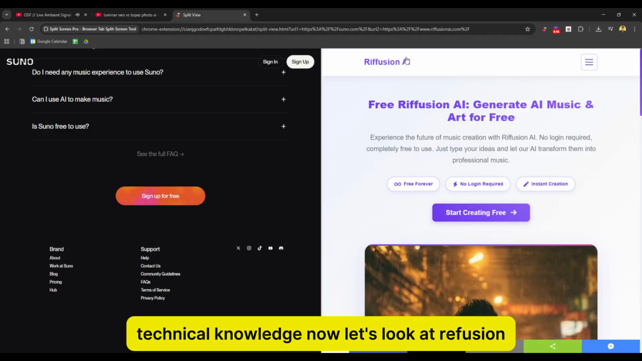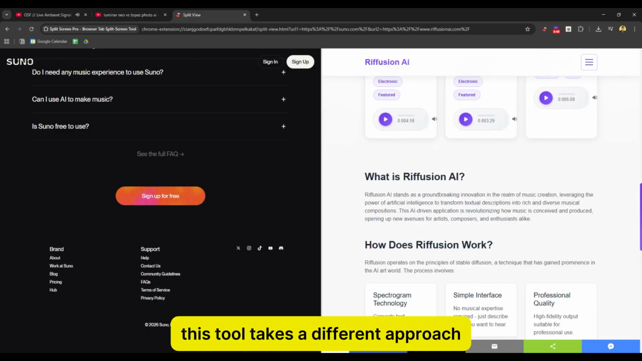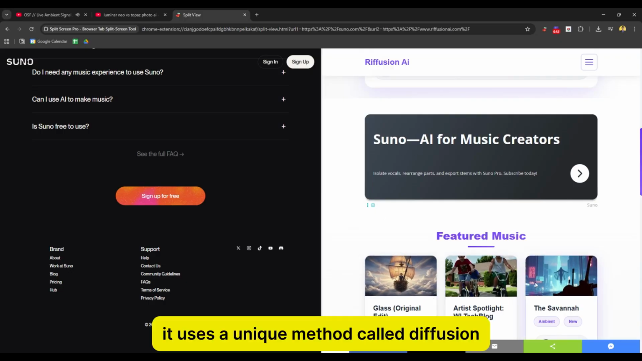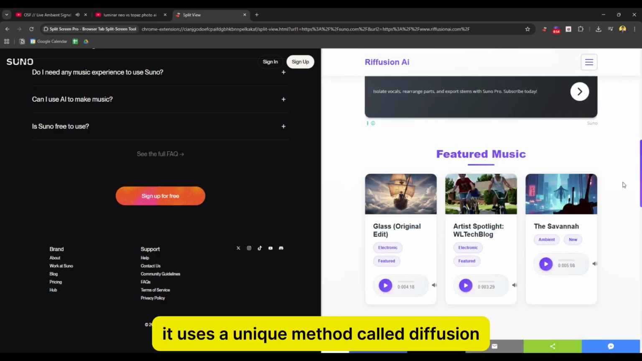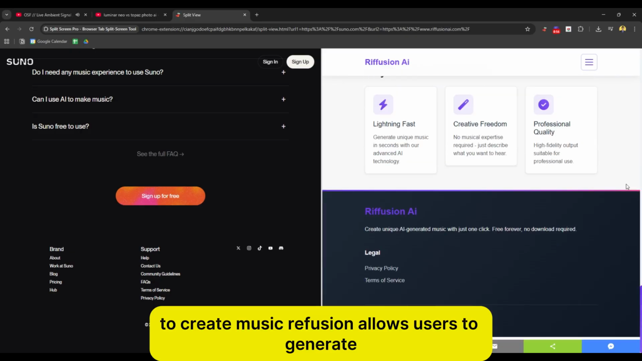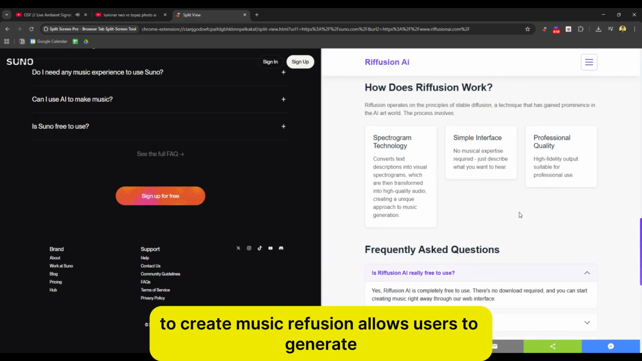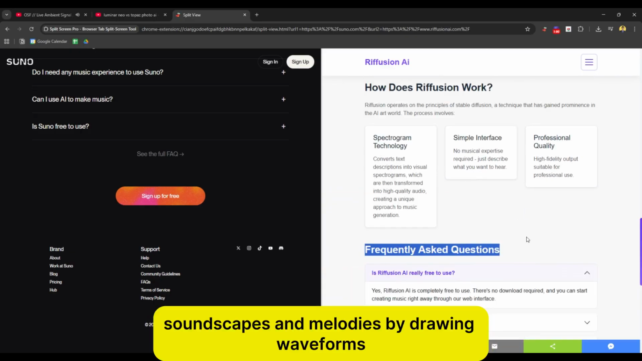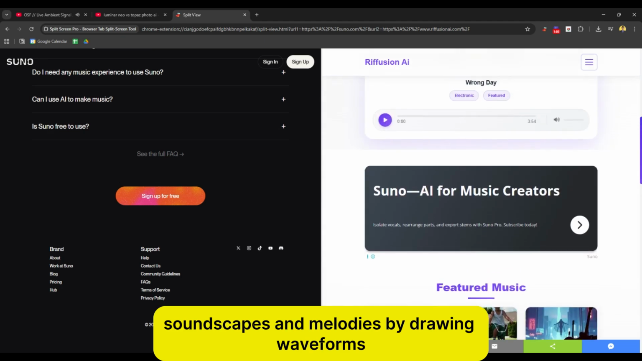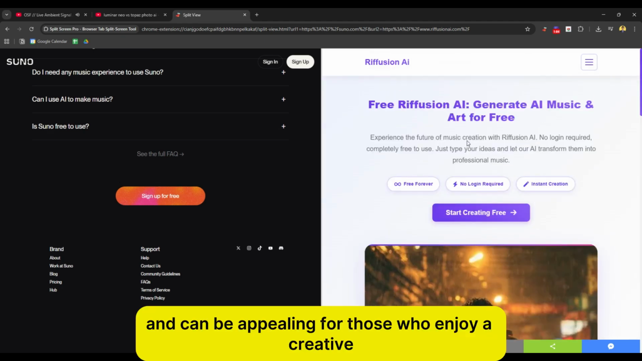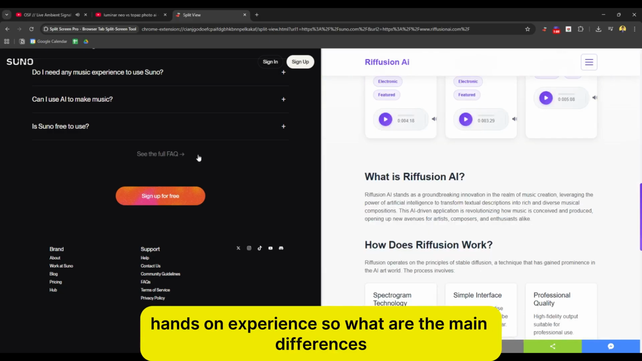Now, let's look at Riffusion. This tool takes a different approach. It uses a unique method called diffusion to create music. Diffusion allows users to generate soundscapes and melodies by drawing waveforms. It's more visual and can be appealing for those who enjoy a creative hands-on experience.